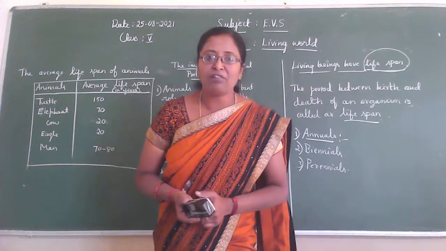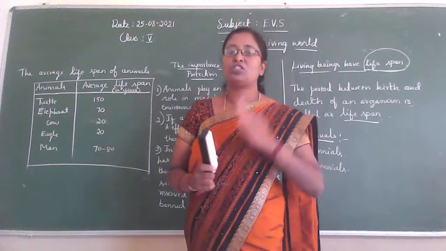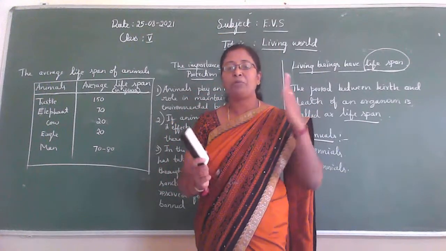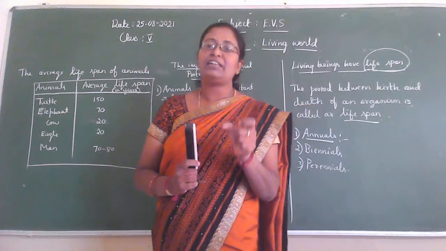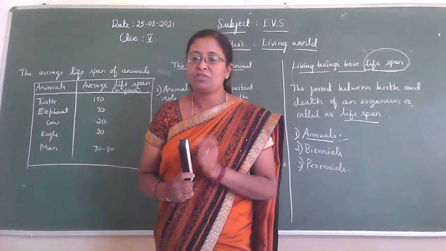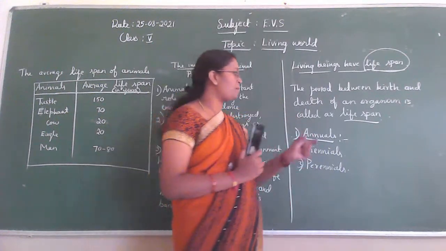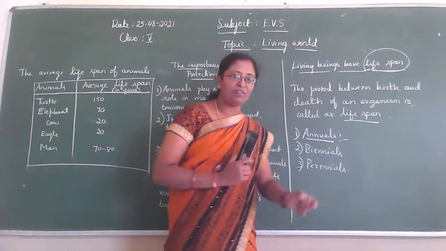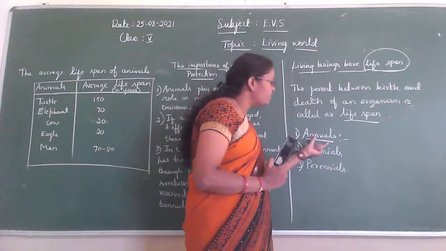So what is the meaning of annuals, children? The plants which bear flowers, produce fruits, and die in 1 year or in a season. All the plants that have this type of features, which live for 1 year or 1 season, come under the annuals.